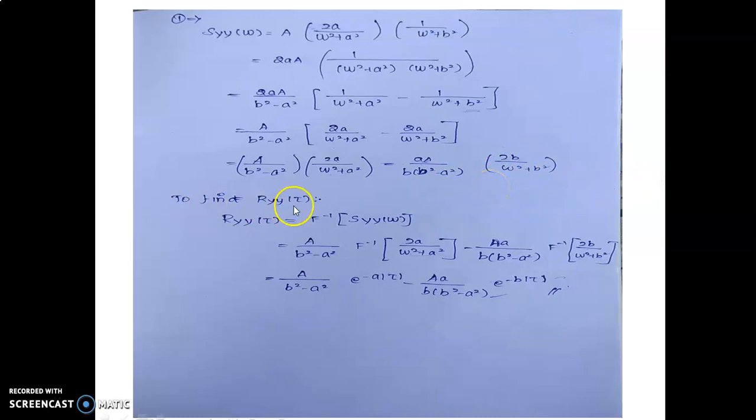Next, to find R_y of tau, that is R_y of tau is